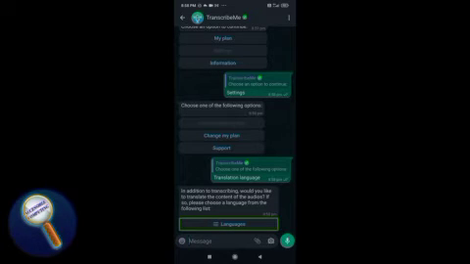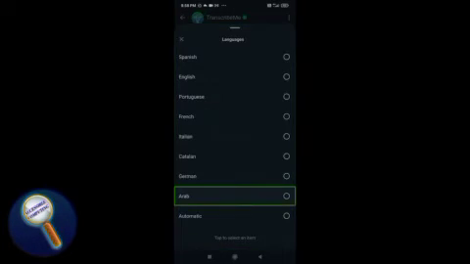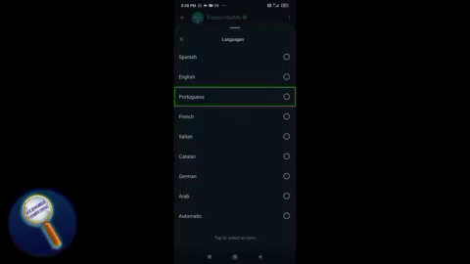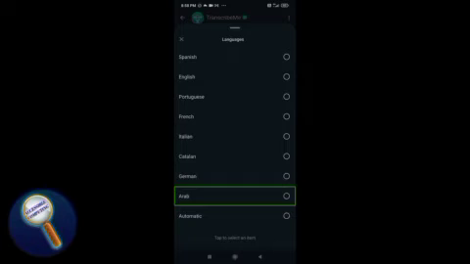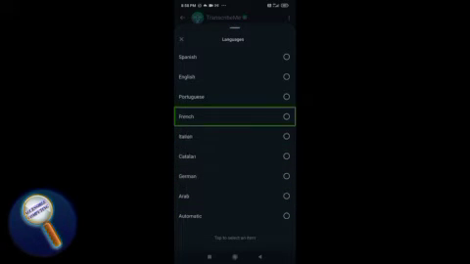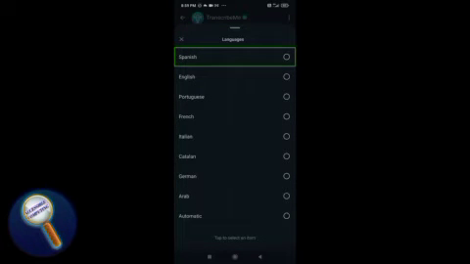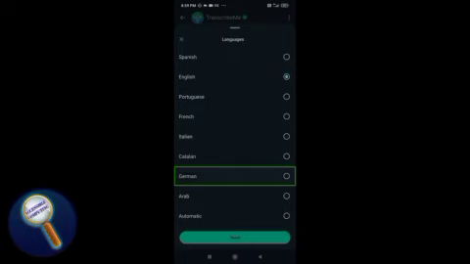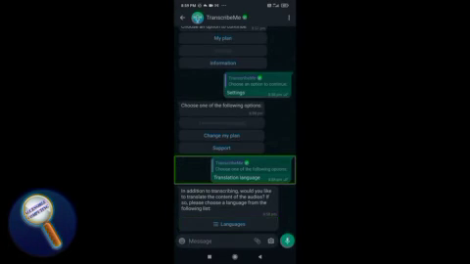I can choose Arabic, German, Catalan, Italian, French, Portuguese. These are the languages available. Spanish, English. So I'm selecting English.